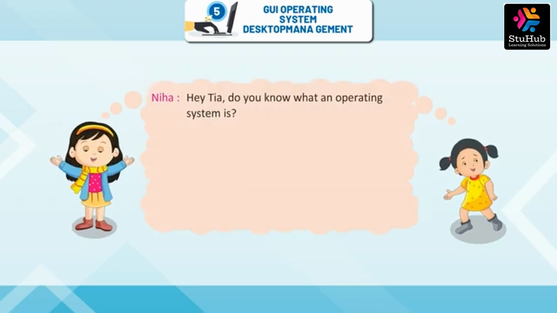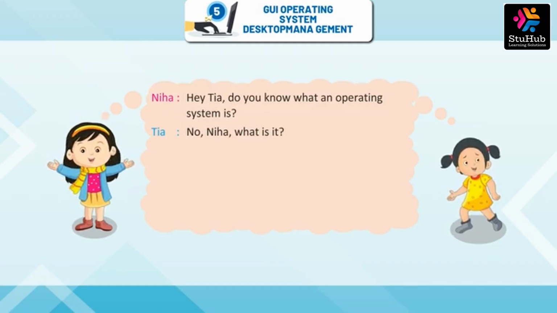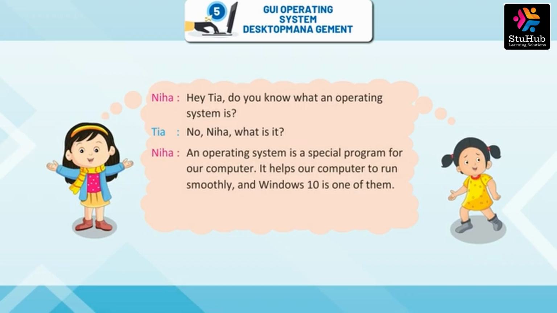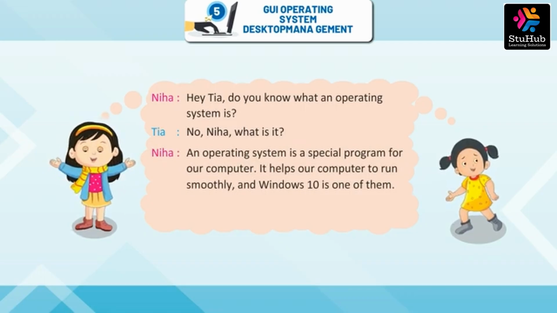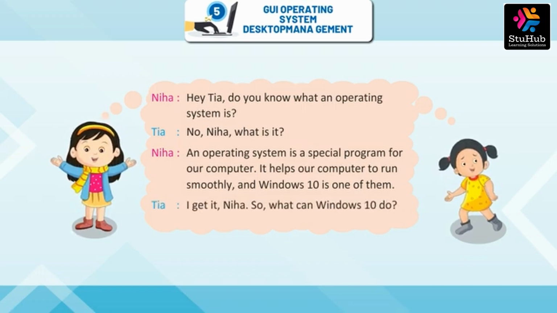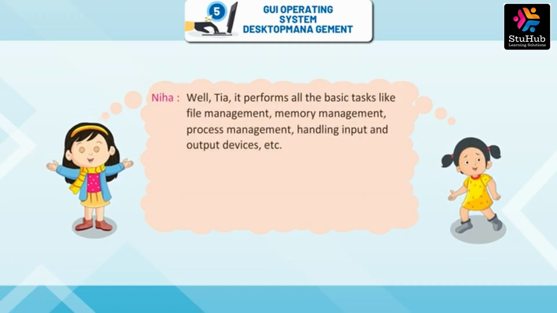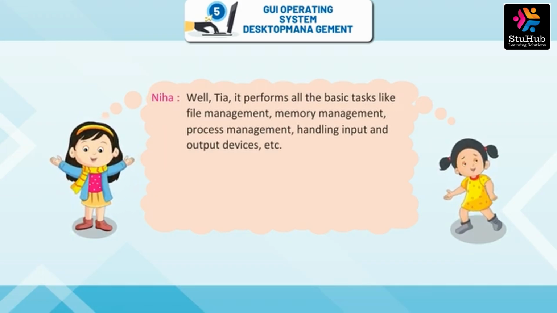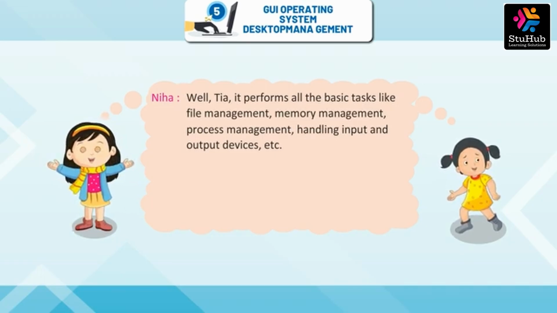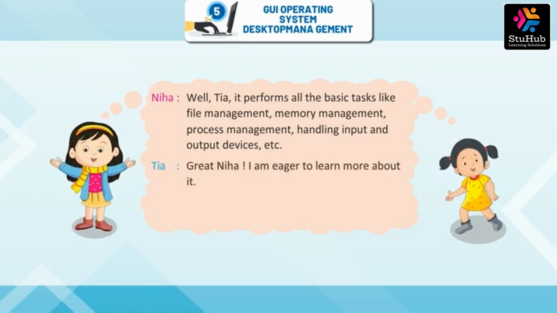Neha: Hey Tia, do you know what an operating system is? Tia: No Neha, what is it? Neha: An operating system is a special program for our computer. It helps our computer to run smoothly and Windows 10 is one of them. Tia: I get it Neha. So what can Windows 10 do? Neha: Well Tia, it performs all the basic tasks like file management, memory management, process management, handling input and output devices, etc. Tia: Great Neha, I'm eager to learn more about it.